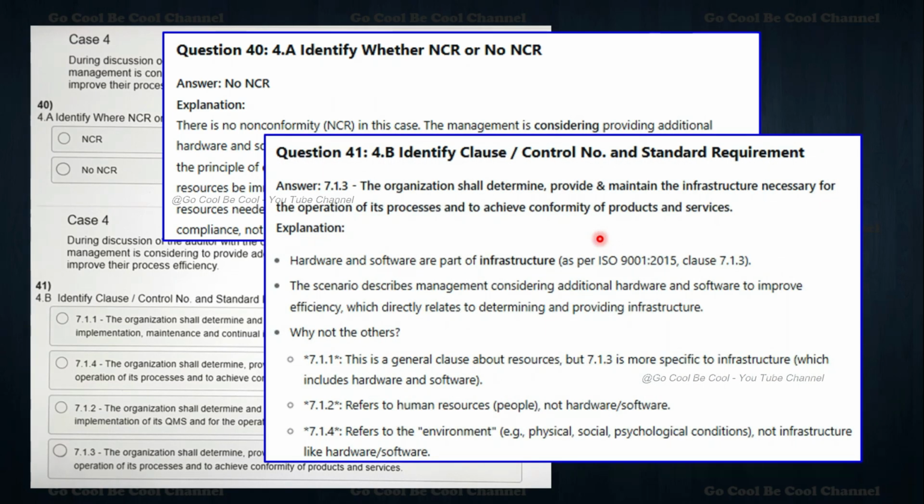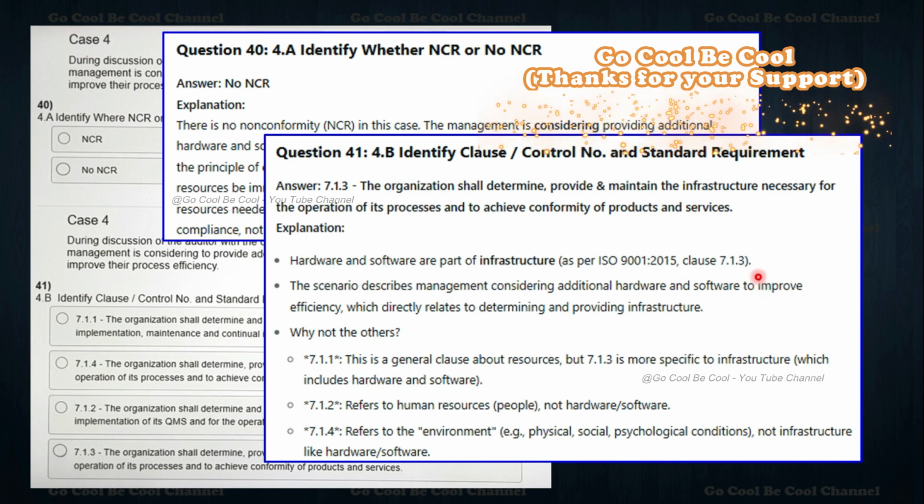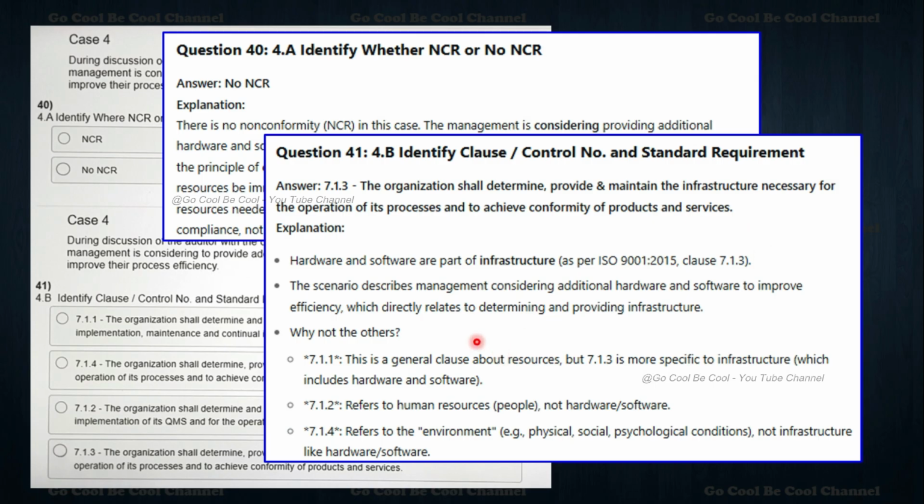So now question number 41, we can choose B, because 7.1.3 is the right answer. The organization shall determine, provide and maintain the infrastructure necessary for the operation of its processes and to achieve conformity of products and services. Hardware and software are part of infrastructure. Clause number 7.1.3 supports this, making sure that they are planning for the next improvement. The scenario describes management considering additional hardware and software to improve efficiency, which directly relates to providing the infrastructure.